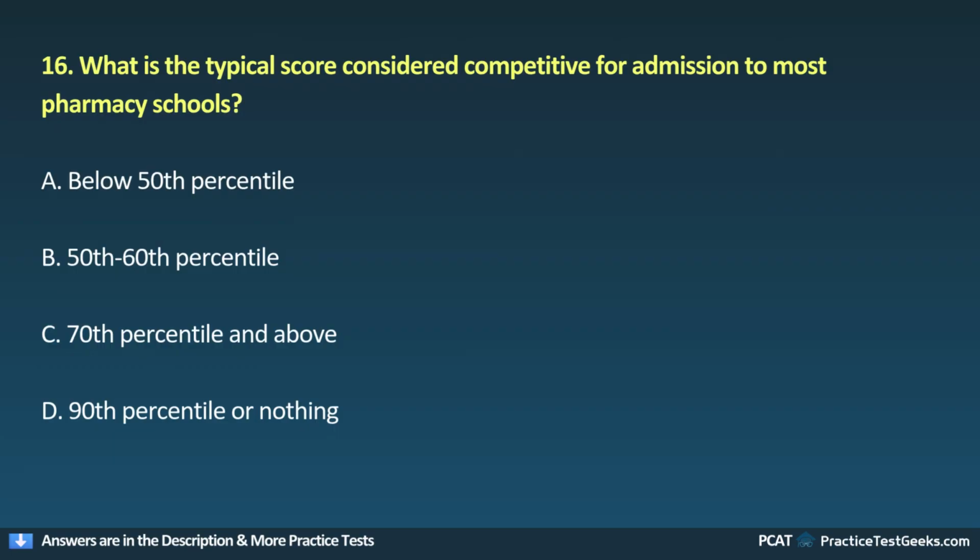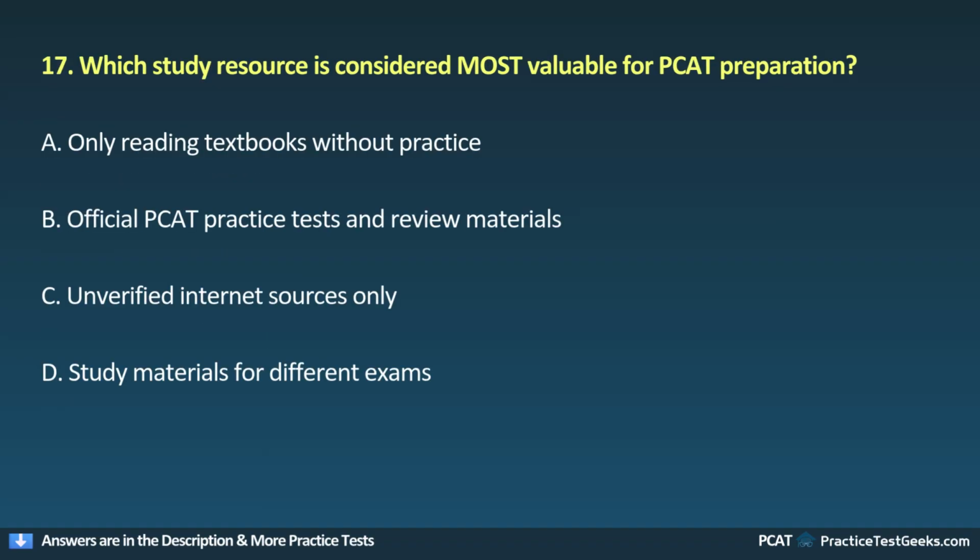16. What is the typical score considered competitive for admission to most pharmacy schools? A. Below 50th percentile. B. 50th to 60th percentile. C. 70th percentile and above. D. 90th percentile or nothing.